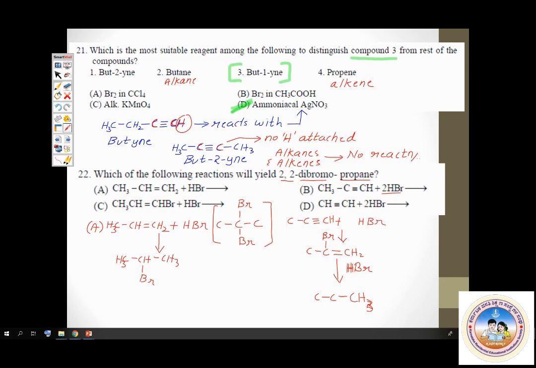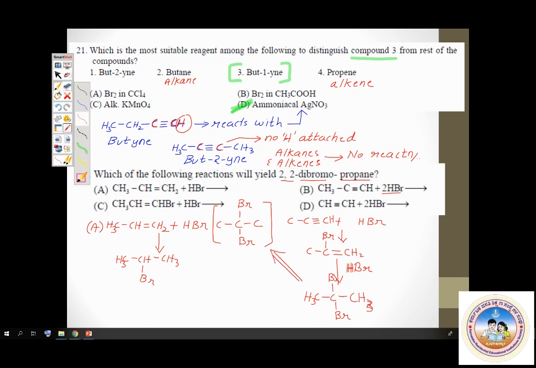Now where will bromine go? Bromine will come here. Remember, there was already 1 bromine atom. So now we have 2 bromine atoms present here. So this is CH3CBr2CH3. 2,2-dibromopropane. This is the compound we wanted.